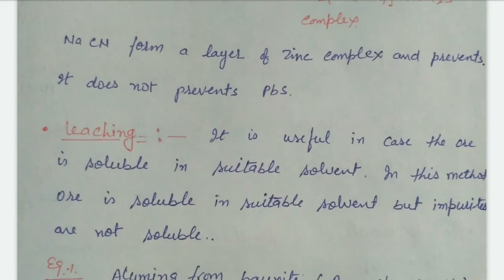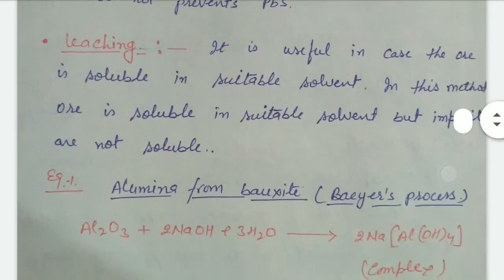This process is called leaching. That's clear. Generally, in this process the ore is soluble in the solvent, but the impurities do not dissolve in the solvent.